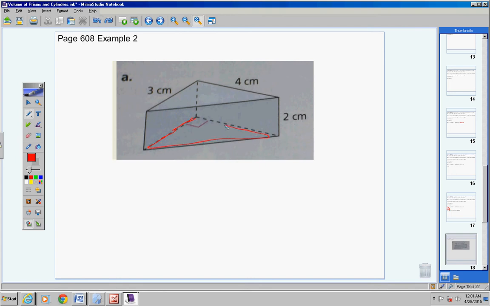Now let's think this through. If this is 3, then this line right here is also 3. If this is 4, then this line right down here is 4. So look what you have, students. Your base, in order to find the volume of this prism, and please watch this carefully.